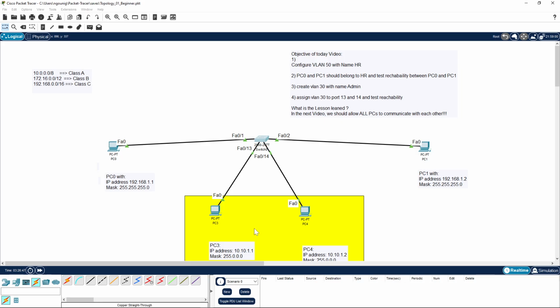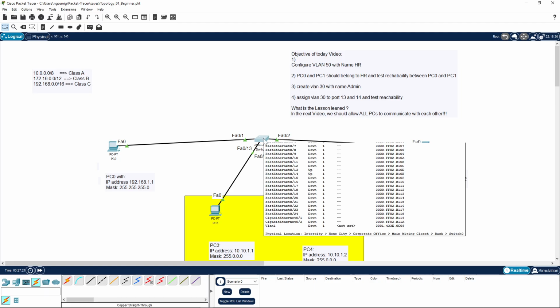But since they are in different subnets, PC0 and PC1 can reach each other because they are in the same subnet. PC3 and PC4 can reach each other because they are in the same subnet, but PC0 cannot reach PC3, neither PC4, and vice versa. So, you understand the point? What do you think by that? What can be the setup for that? It may be two different companies on the same switch, isn't it?